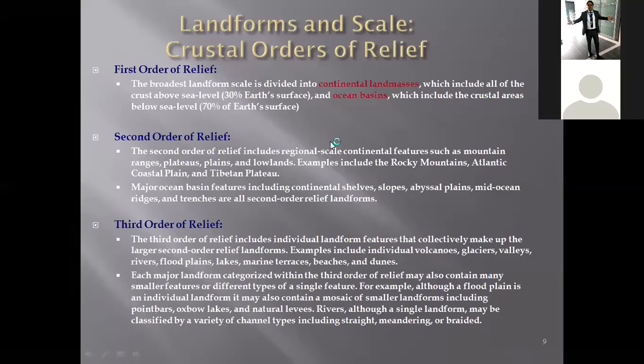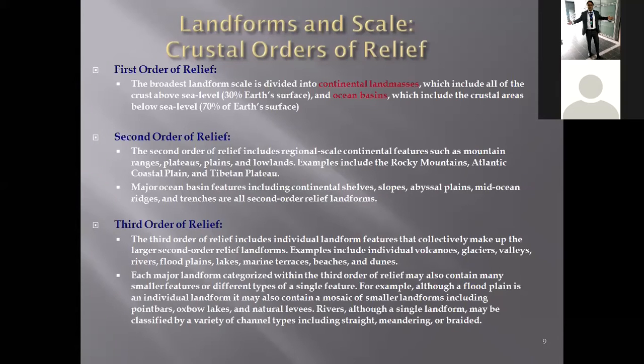Then we have landforms and scale of crustal orders. As we have said, these landforms can range in various scales. They can be first order, second order, third order. What do these orders mean? These orders mean that the morphological features can be studied at various scales.